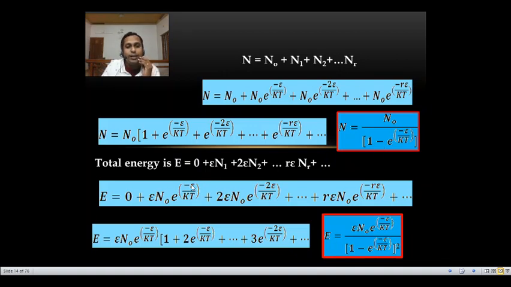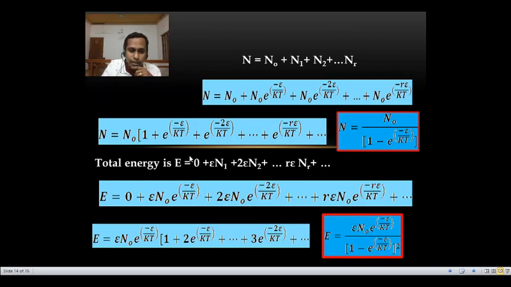Next one is the total energy radiated from this black body. So total energy is equal to n0 into 0, that is 0, plus epsilon into n1, the first energy, then 2 epsilon into n2, the second, etc. up to r epsilon into nr.